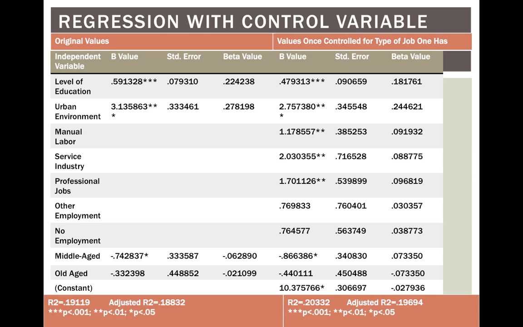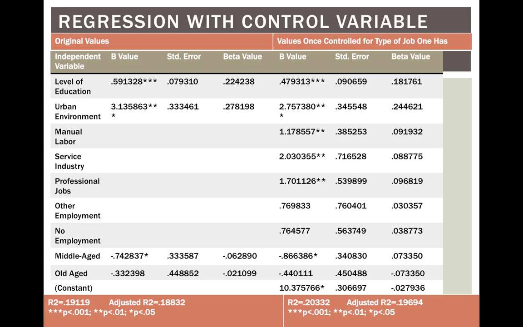When looking at the regression with the control variable added, we can see that the B values of level of education and living in an urban environment have dropped slightly but still remain positive predictors of obtaining basic necessities. Looking at the control variable, we can see that the B values of all types of employment are positive, meaning that all types of employment will lead to being able to obtain necessities compared to working in the farming industry.